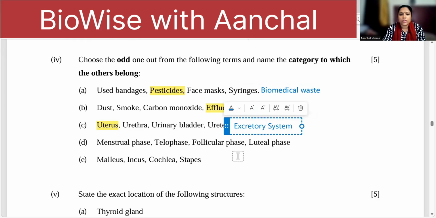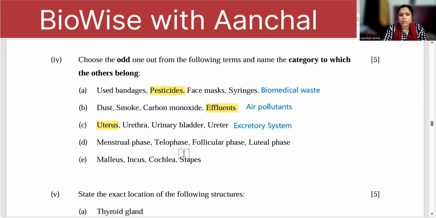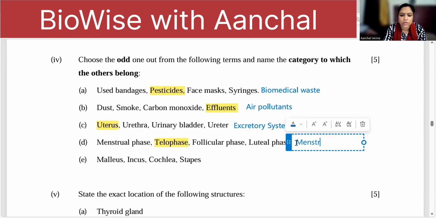Okay. Next one, menstrual phase, telophase, follicular phase, luteal phase. Now here, telophase is the only phase which is of mitosis. The rest are all the menstrual cycle phases, right? So rest are the phases of menstrual cycle.